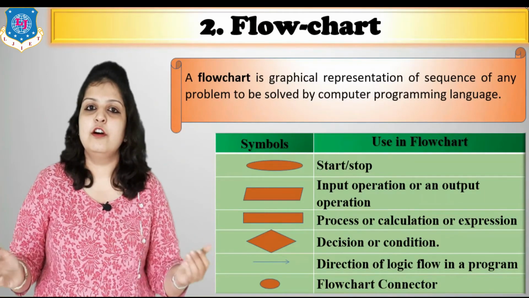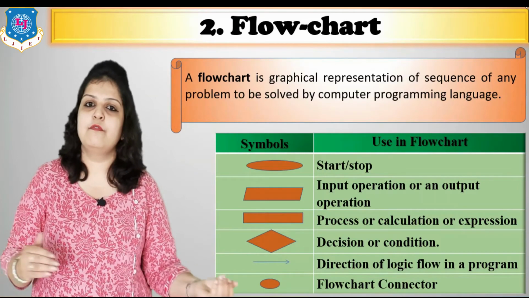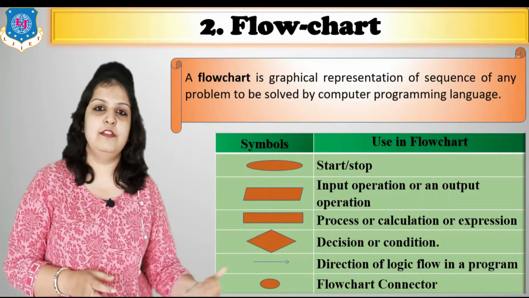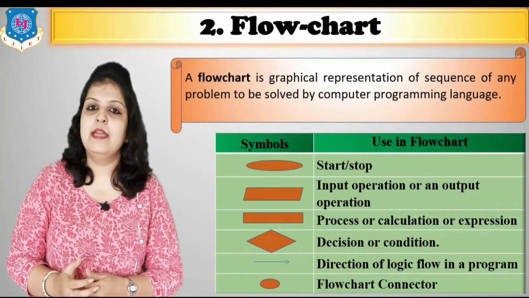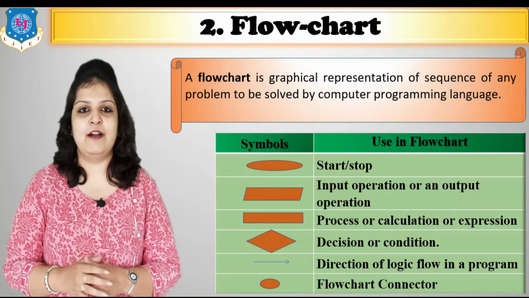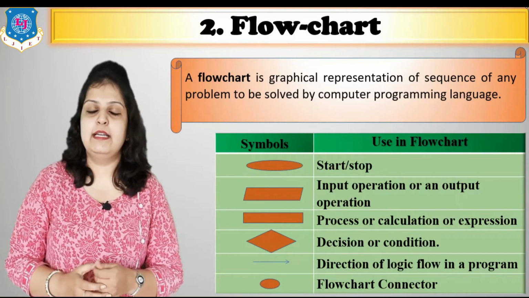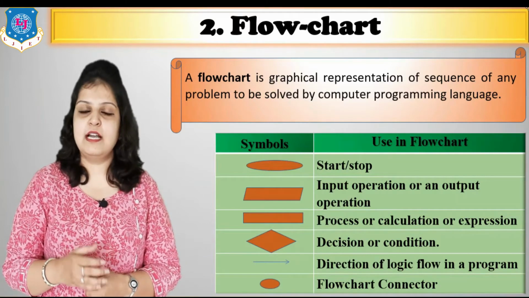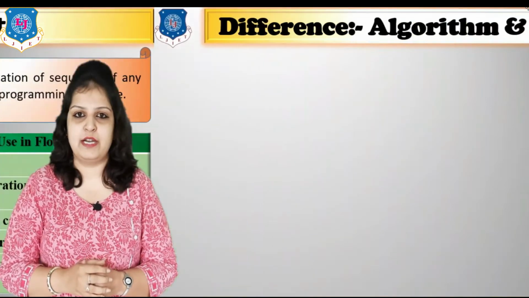When we have two choices, more than one choice, either our condition will be true or false. In this case we can use the diamond symbol. Then arrow. Arrow represents our data flow. And last is a circle. Circle indicates a connector. So these are the symbols we have to remember for making any type of flowchart.